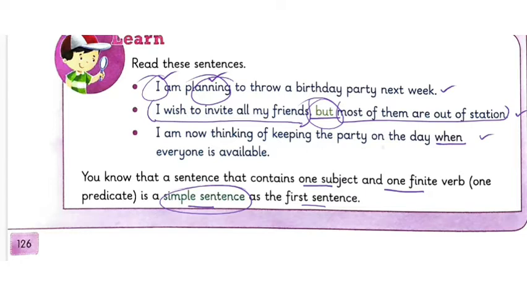I am now thinking of keeping the party on the day when everyone is available. Here you can see, I am thinking of keeping the party on the day, this is the main clause. Everyone is available, this is the subordinate clause. And here we have one subordinating conjunction, when. So this is a subordinate clause and this is a complex sentence. So if you find any subordinate clause or subordinating conjunction in a sentence, it is a complex one.